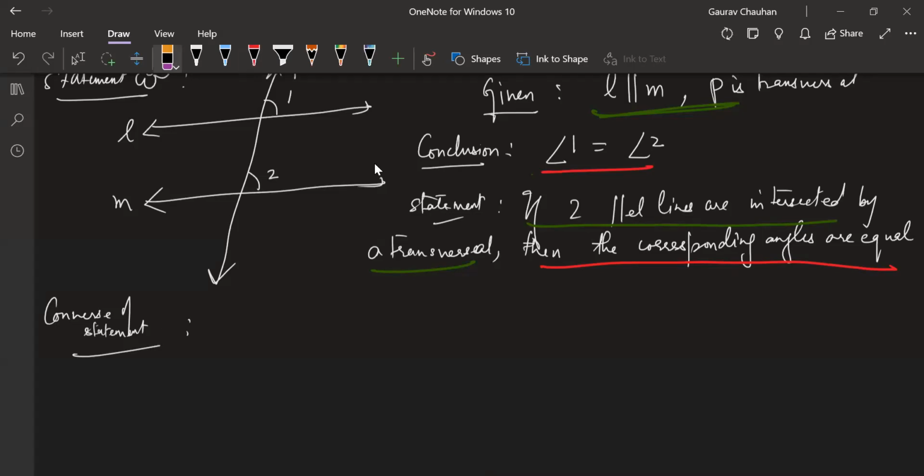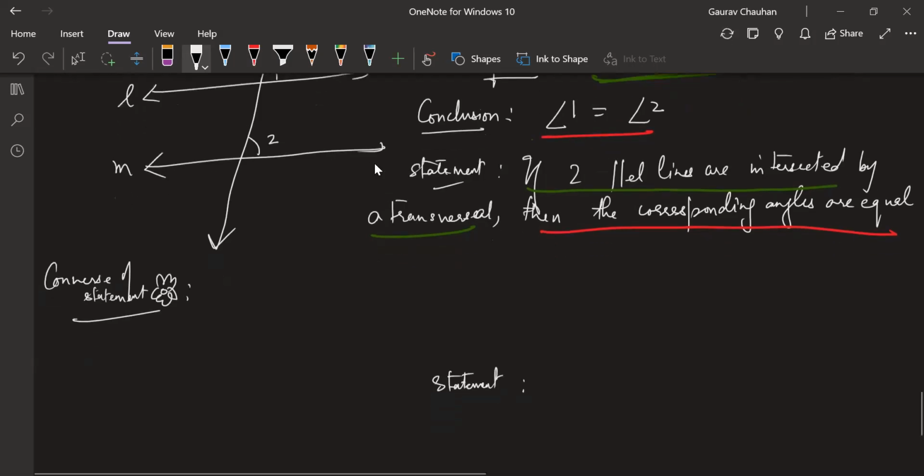Sir, if the corresponding angles are equal. Okay, let me write this for you. The statement will become, we are writing the English statement, right? So if the corresponding angles are equal, then the two parallel lines are intersected by a transversal.